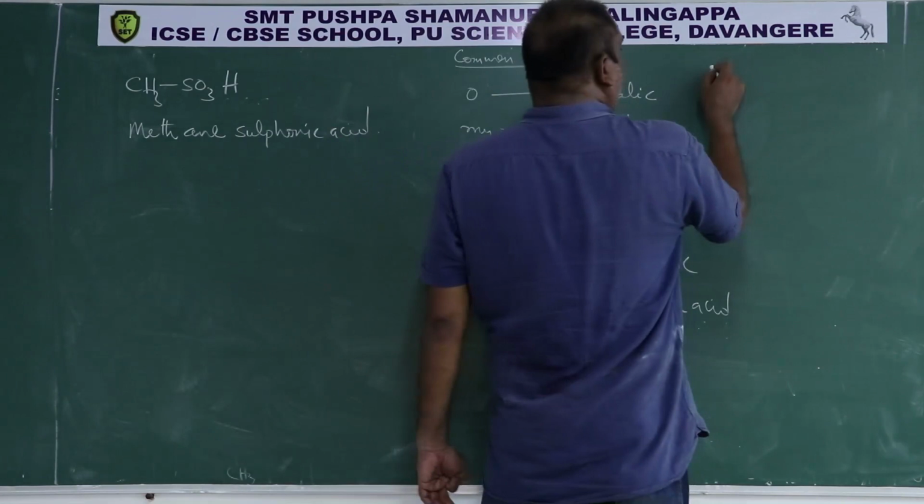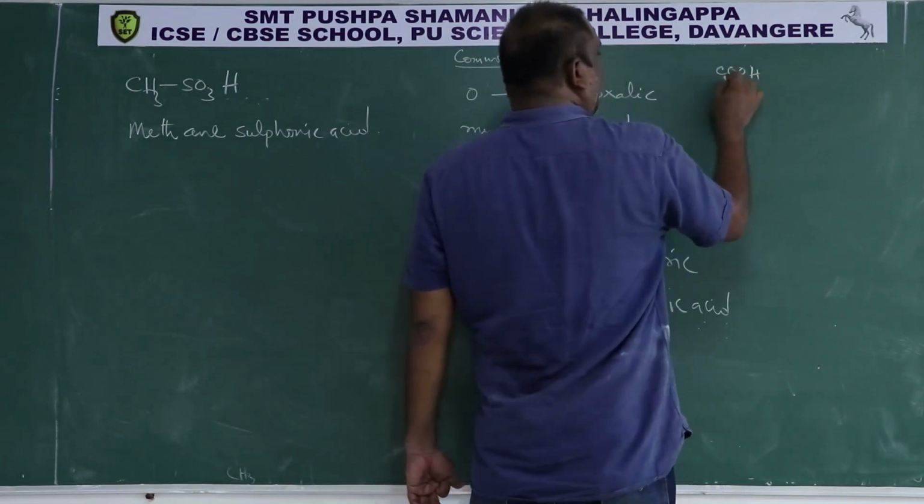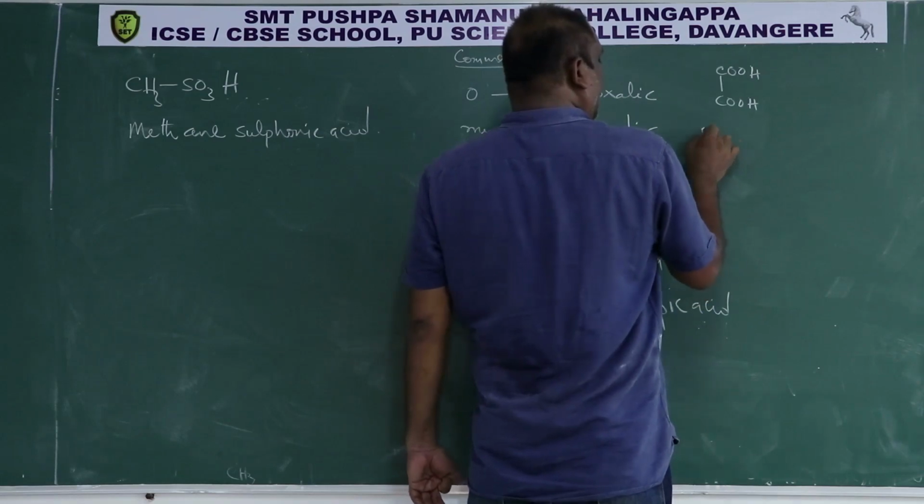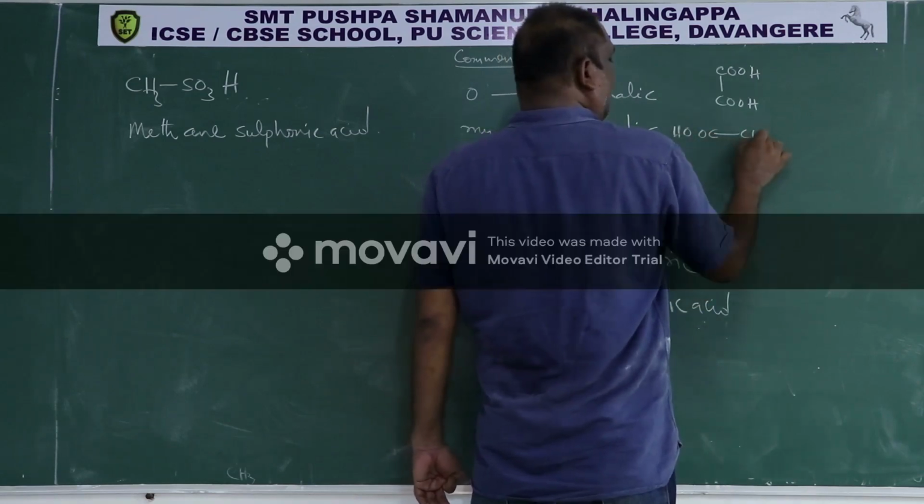Oxalic acid is COOH attached to COOH. Then malic acid has one CH2 between the two COOH.